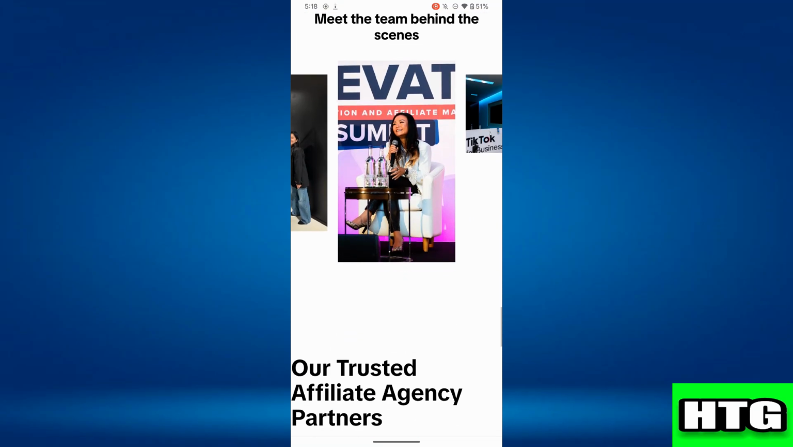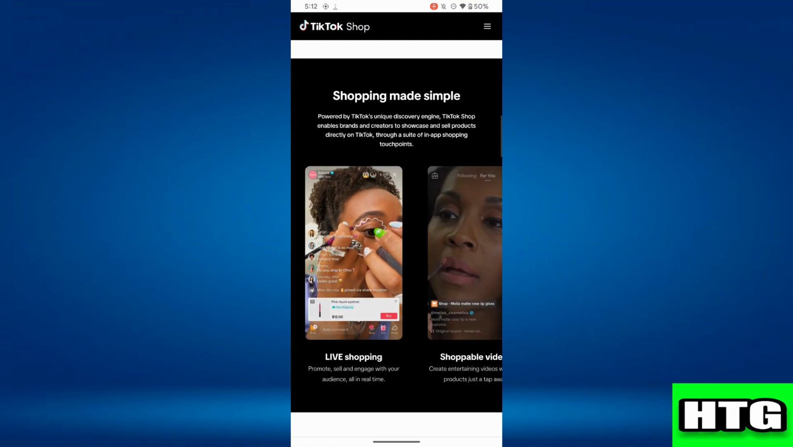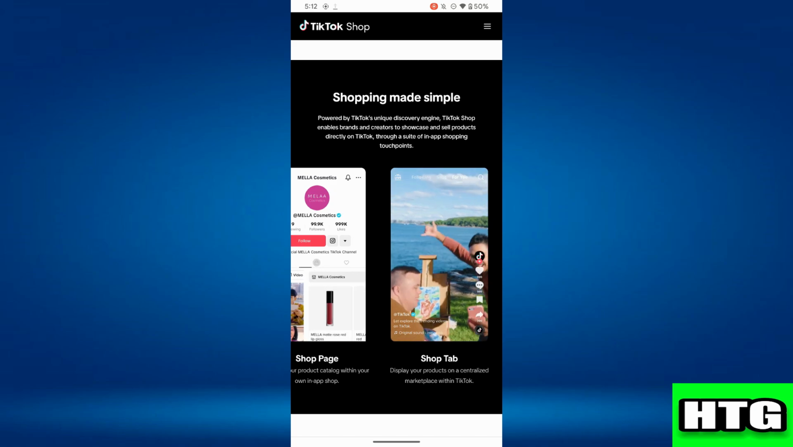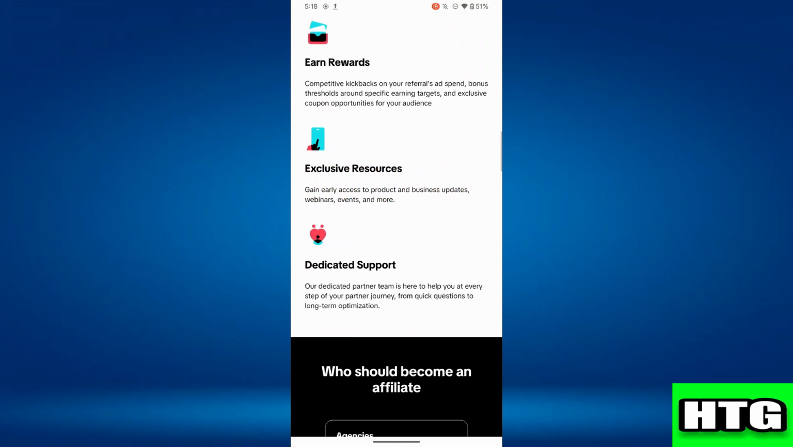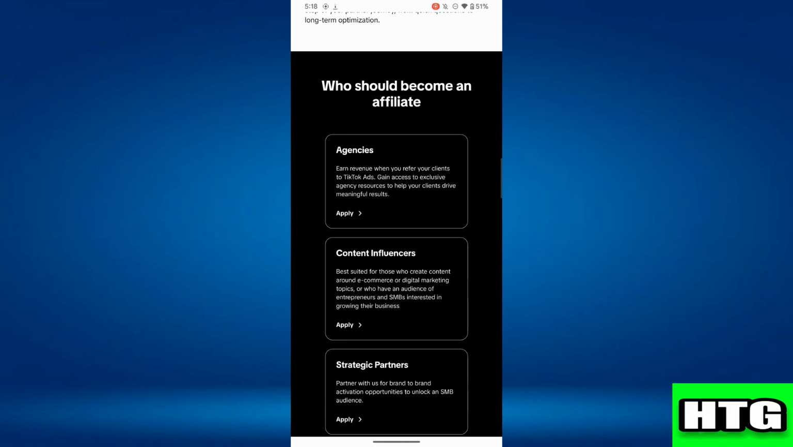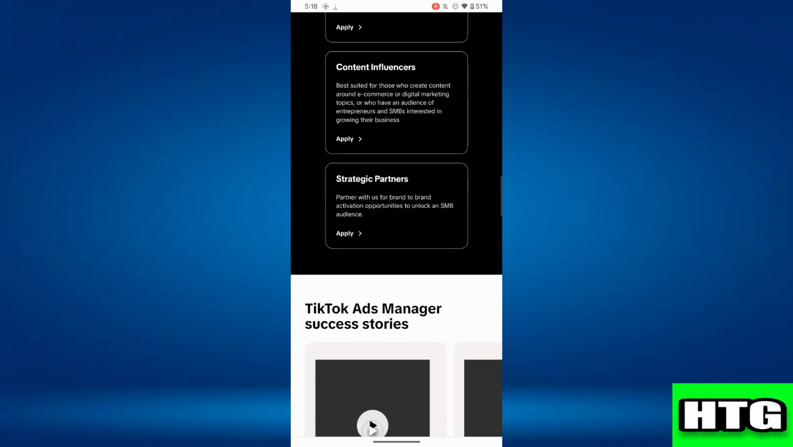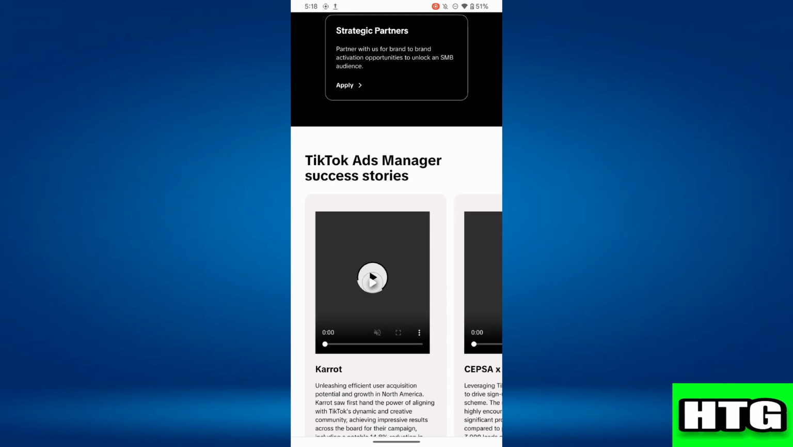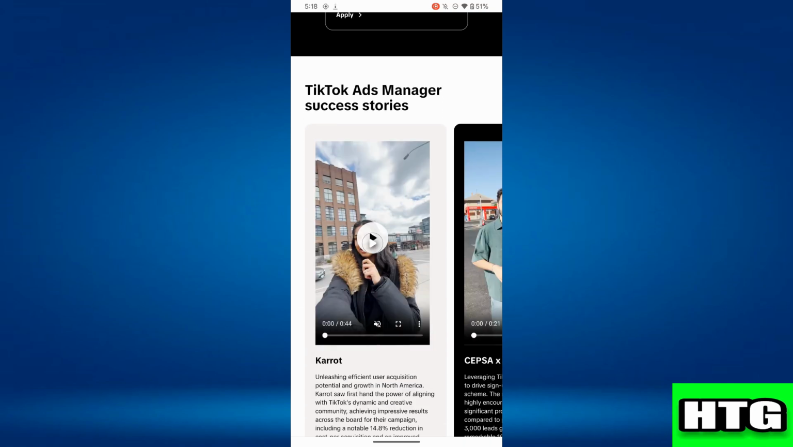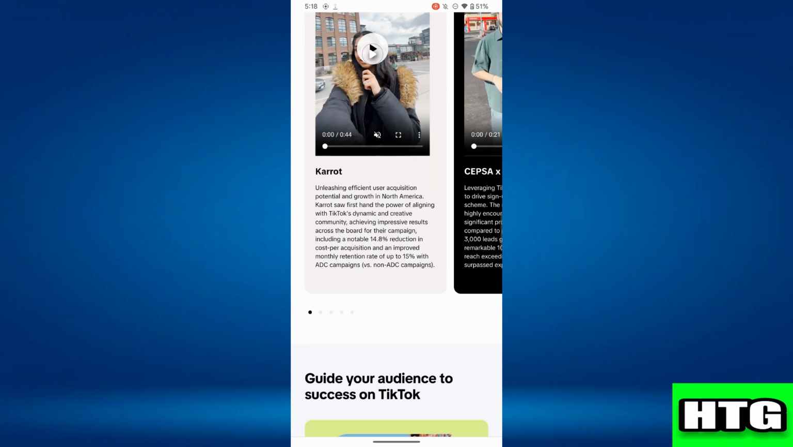Then, if we compare them, TikTok Shop is ideal for brands and businesses that want to sell products directly, while TikTok Affiliate is perfect for influencers who want to earn money by promoting products without handling sales. So that's the difference between TikTok Shop and TikTok Affiliate.